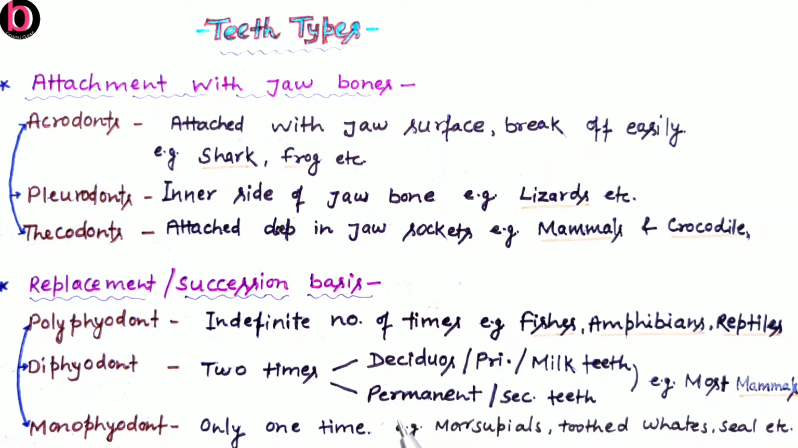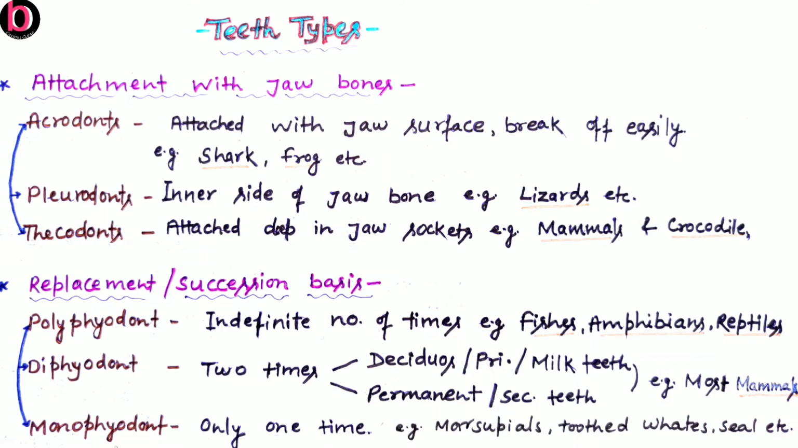The teeth which originate for the first time are considered deciduous or primary or milk teeth, while the teeth which replace these primary, milk or deciduous teeth are considered permanent teeth as well as secondary teeth. These kinds of teeth are found in most mammals including humans.